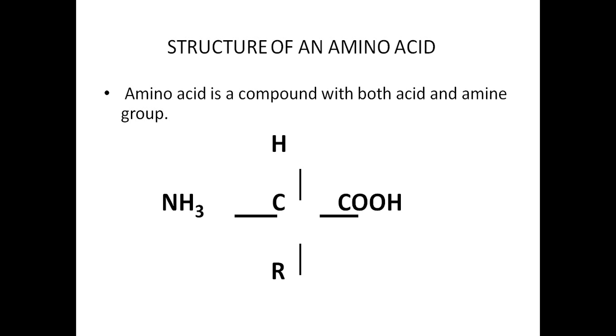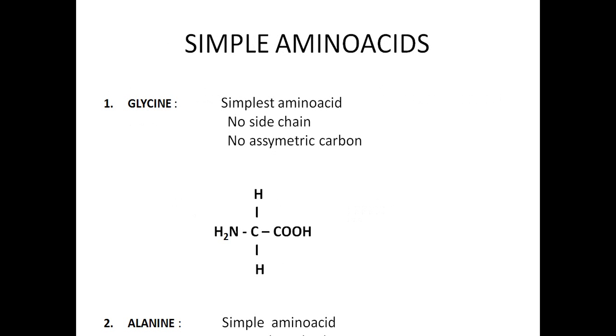So it consists of an acidic group and also a basic group. The acidic group is the COOH group. The basic group is the amino group. So an amino acid is a compound with both acid and amino groups, a COOH group and an amino group linked to an alpha carbon atom. Now if you see the amino acid classification, amino acids are classified into different types based on the side chain.